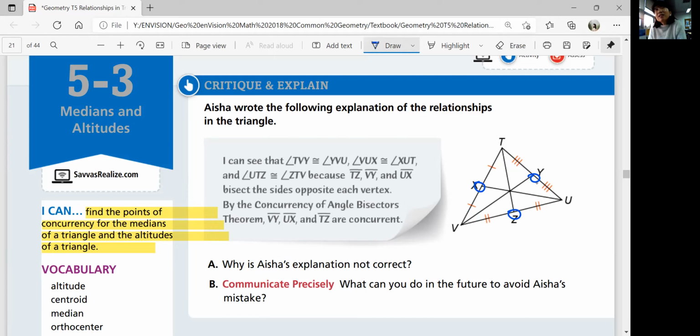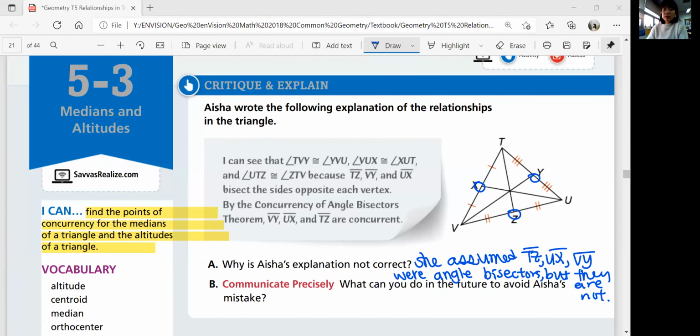Not necessarily. Lines that bisect the sides don't necessarily bisect the angles, and she assumed that they do. But you can't say that unless it's given. So basically, she assumed that lines TZ, UX, and VY were angle bisectors, but you can't tell that they are. What can you do in the future to avoid her mistake?